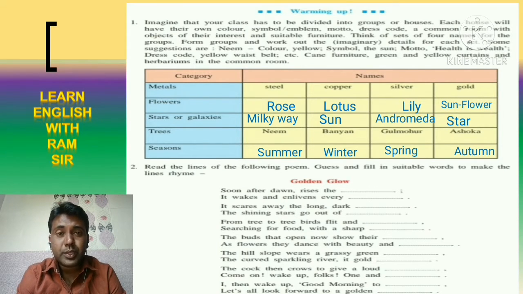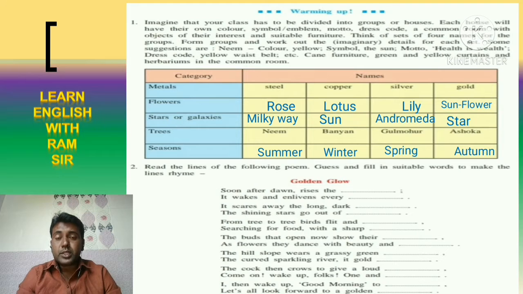You have to think about the 4 names for the groups and work out imaginary details for each set. Some suggestions are: name, then name is just the name of the tree, then color is there, yellow is there, symbol is there, for example the sun is there, then any one of the motto is also there, health is wealth, like that. So dress code is also there.